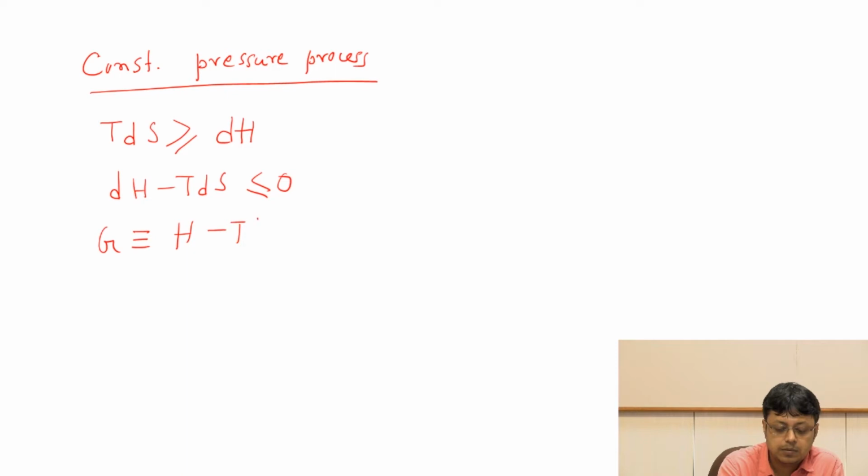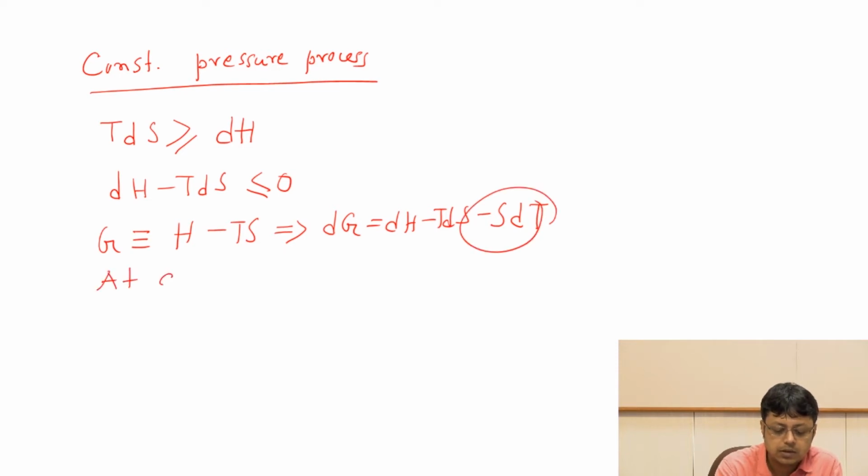That was the definition of Gibbs free energy, which will give us dG is nothing but dH minus TdS minus SdT, following the chain rule. Again, we can make this term 0, so we are further assuming constant temperature, this term is 0.